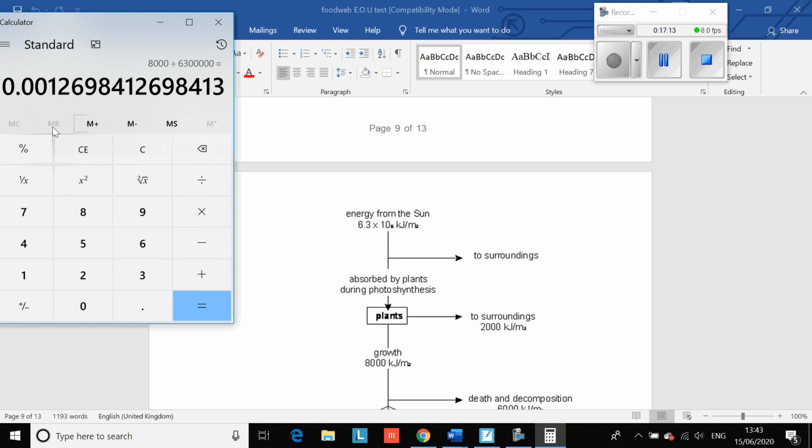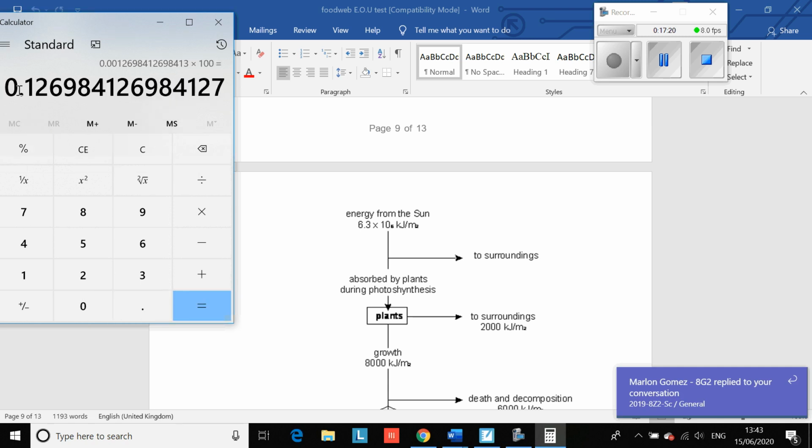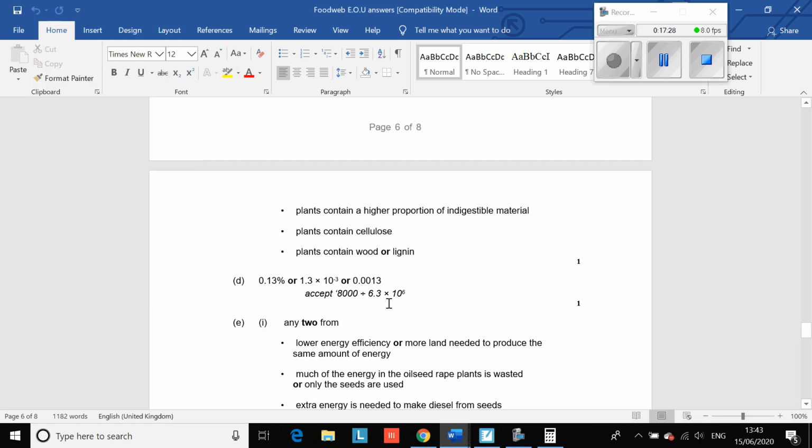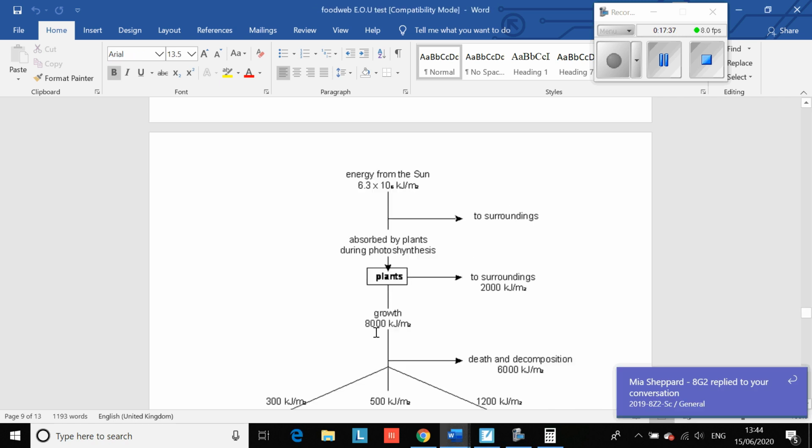Now, you might think, oh, I'm on the wrong track here. But if you times that by 100 to get the percentage, you get 0.126. So you round it up to 0.13, which is your answer, 0.13%.